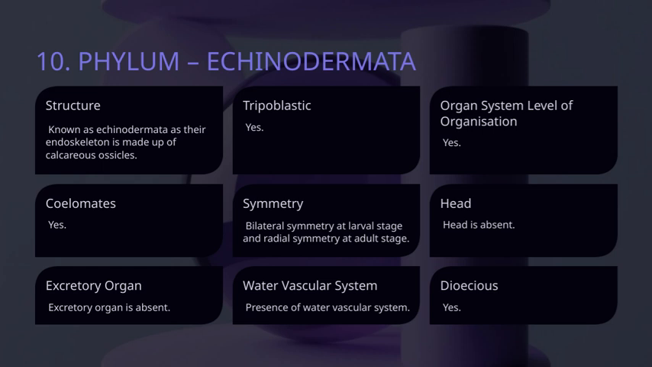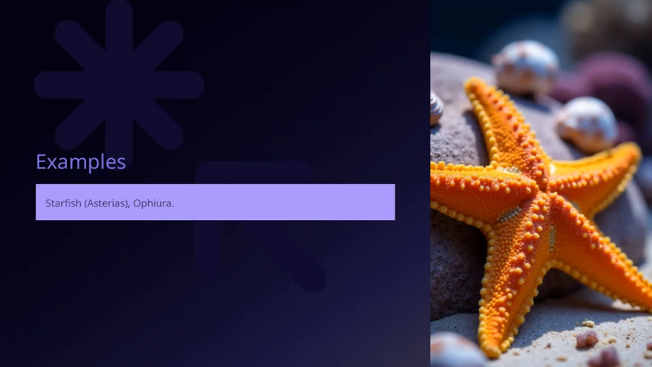Finally, this phylum is classified as number 10 in the taxonomy of animal kingdoms, highlighting its distinct features and evolutionary importance. All these traits together give echinoderms their unique place in the animal kingdom, showcasing a fascinating combination of simplicity and complexity. Now let's take a closer look at some specific examples of starfish. Here we have the genus Asterias, which is quite well known, and then Ophiura, which is actually a brittle star. These examples help illustrate the diversity within echinoderms.